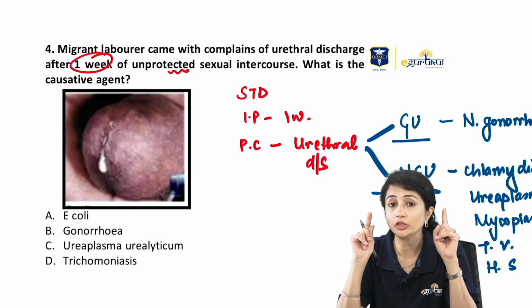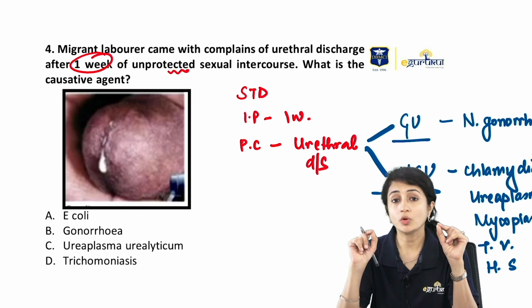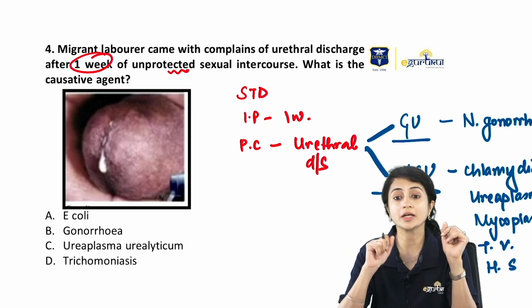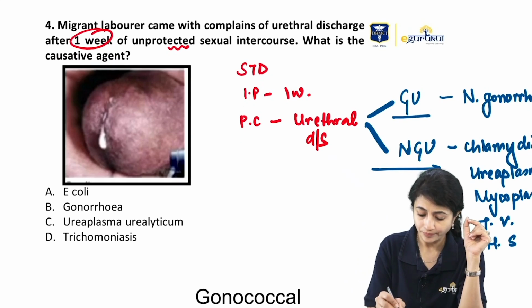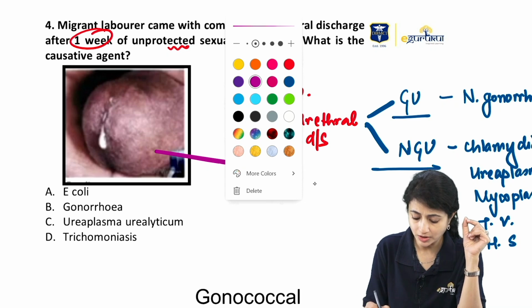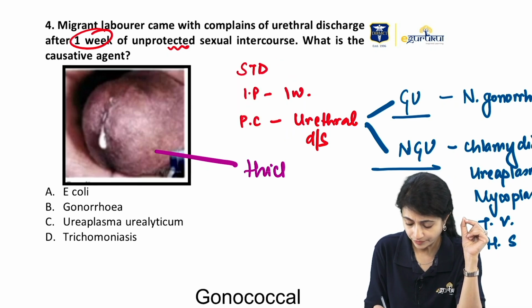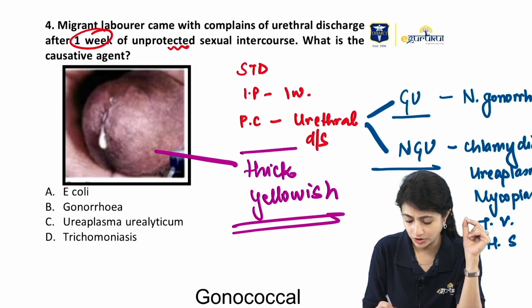But they had given you an image which was quite explanatory. Now, in the image, look at the kind of discharge. The discharge is thick and yellowish. Thick, yellowish discharge.